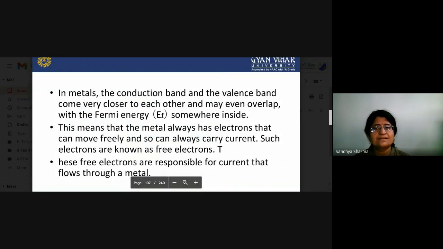So in metals, the conduction band and valence band come very close to each other, and they even overlap, with the Fermi level EF somewhere. This means that metal always has electrons that can move freely and so can always carry current. Such electrons are known as free electrons. The free electrons are responsible for the current that flows through the metal.